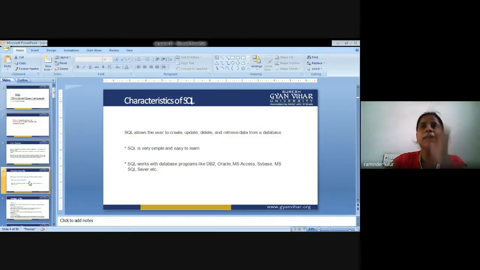So simply choose any one that you are comfortable with, and you will learn all the basic details about all the databases in the same way. It is your choice, in whichever language you are comfortable. If you are comfortable in Oracle, go for Oracle. If you are comfortable in SQL Server, you can go for SQL Server.